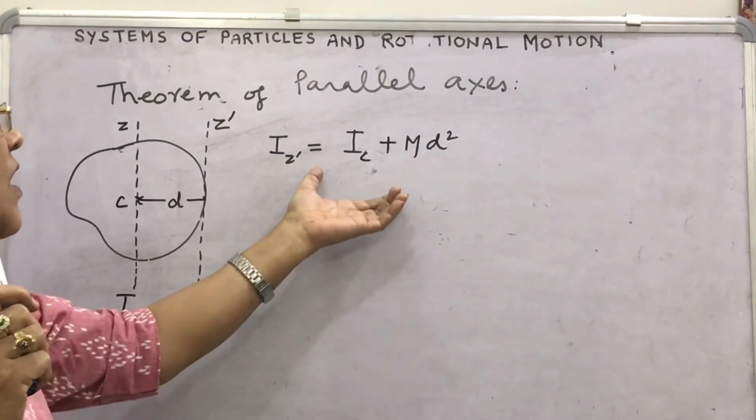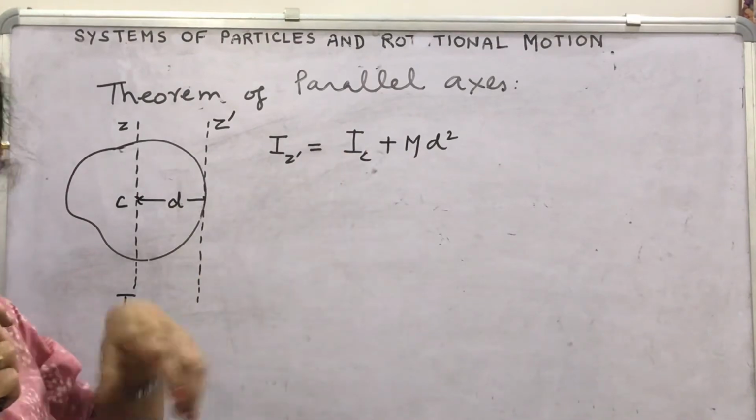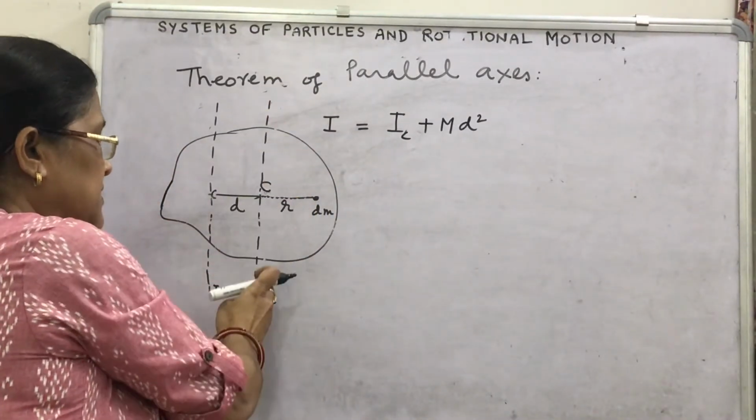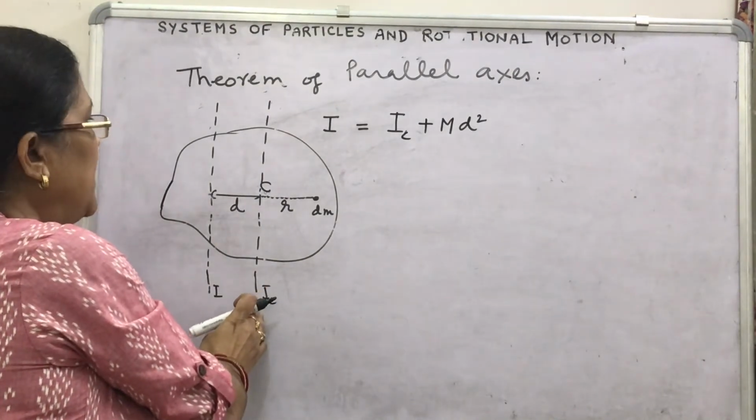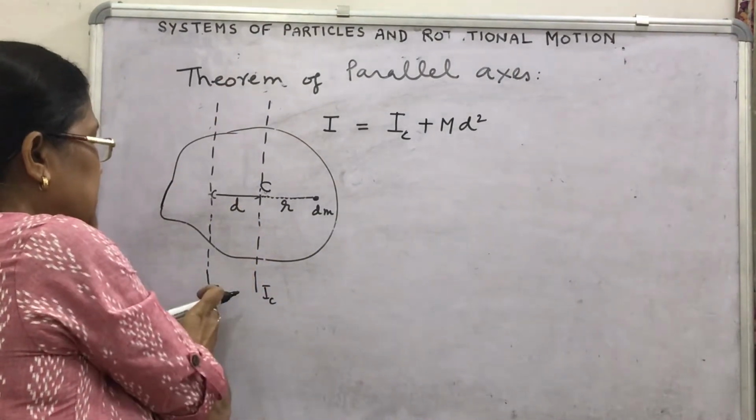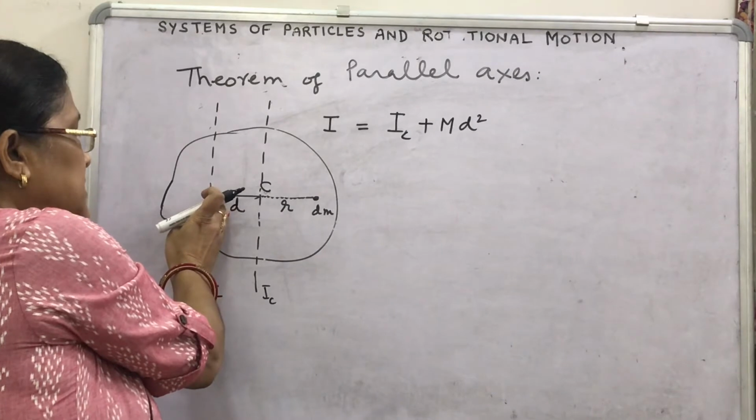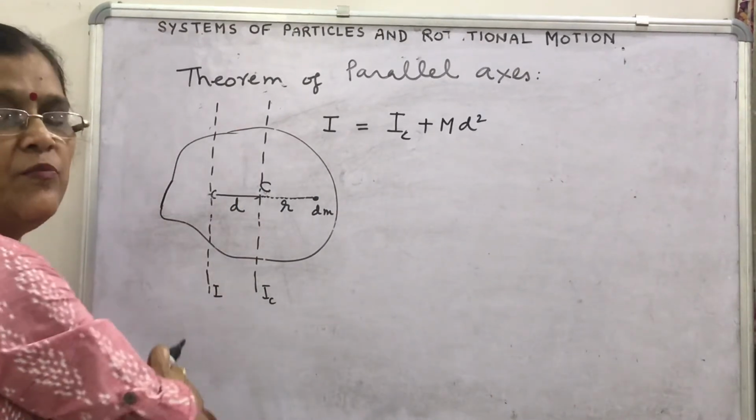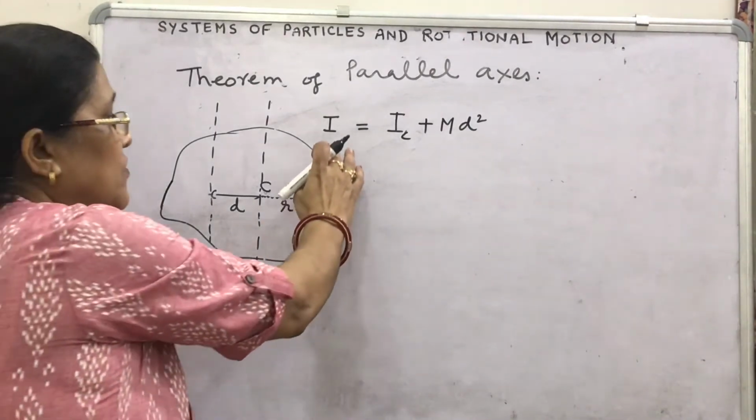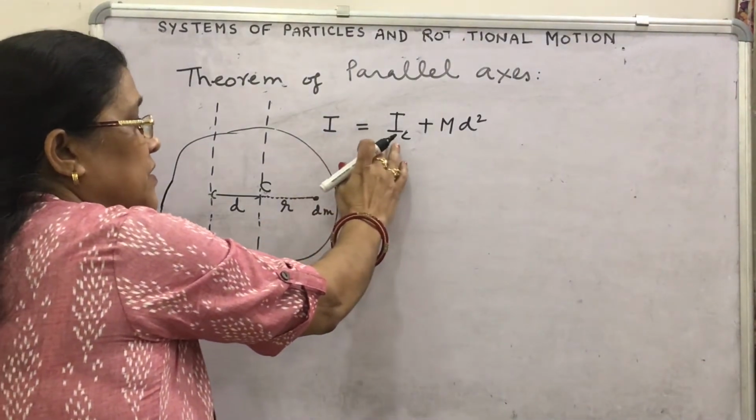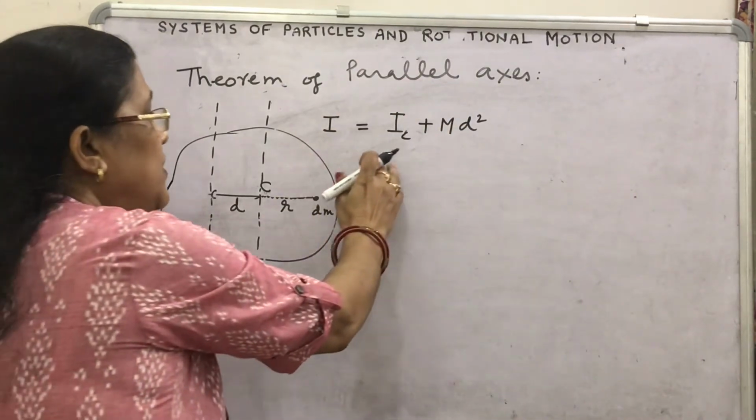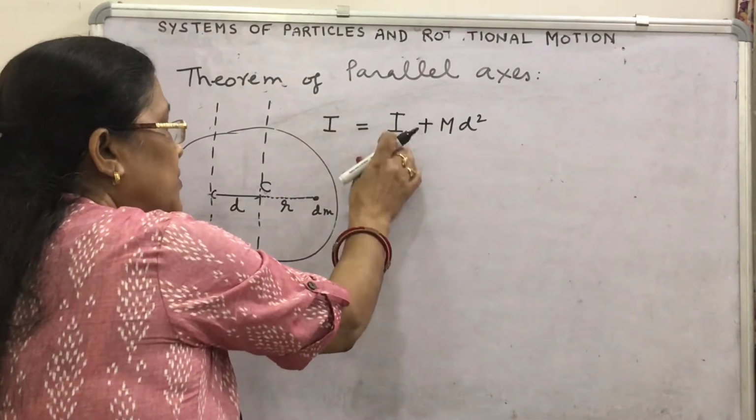Learn how this relation is proved. Suppose this axis is passing through the center of mass of the body, and about this axis, which is situated at a distance d from this axis, we have to find the moment of inertia. We will write I equals Ic plus Md square as per the statement. How will you prove it?